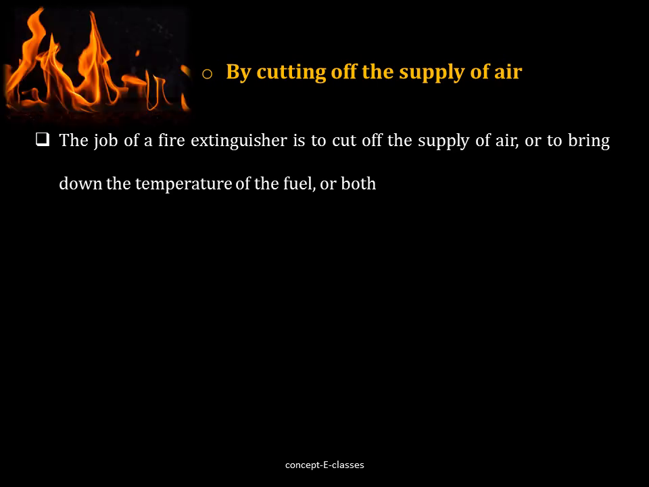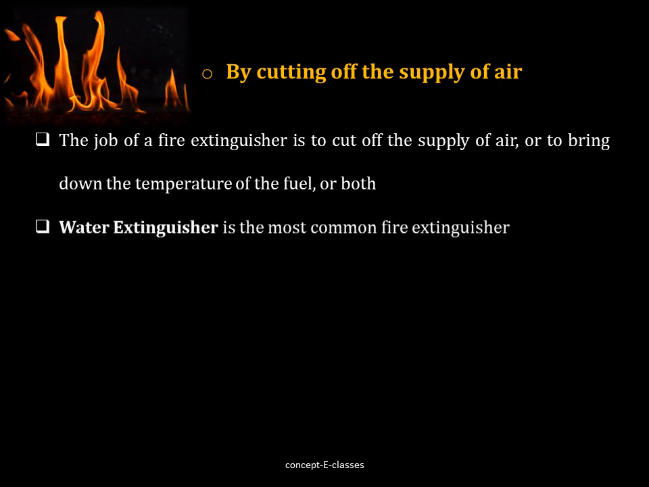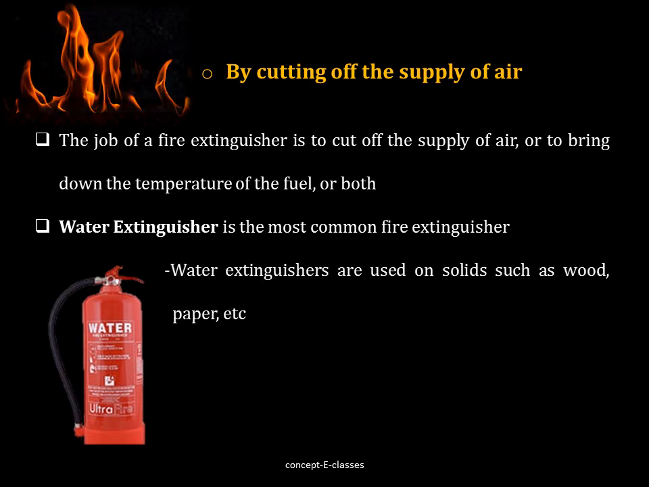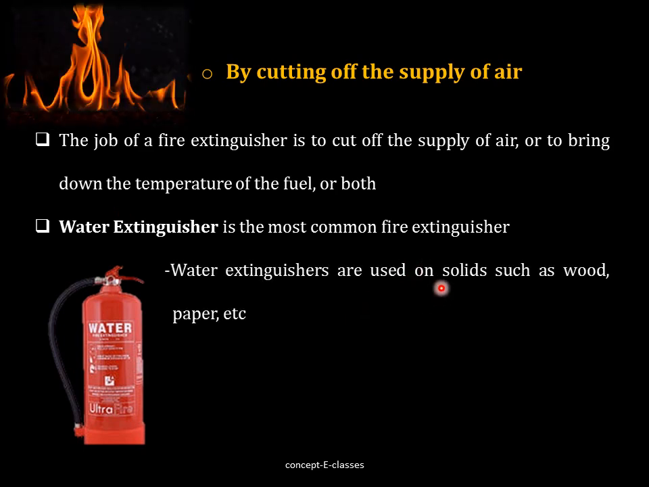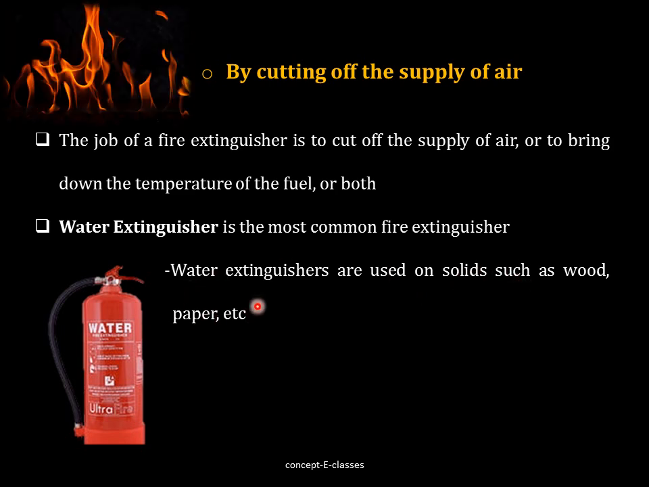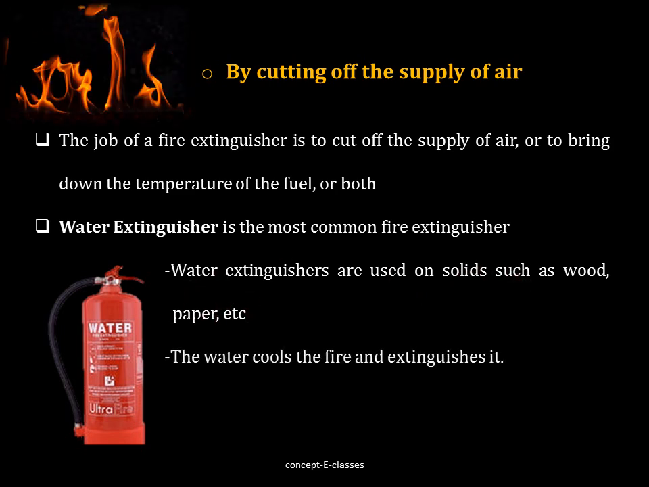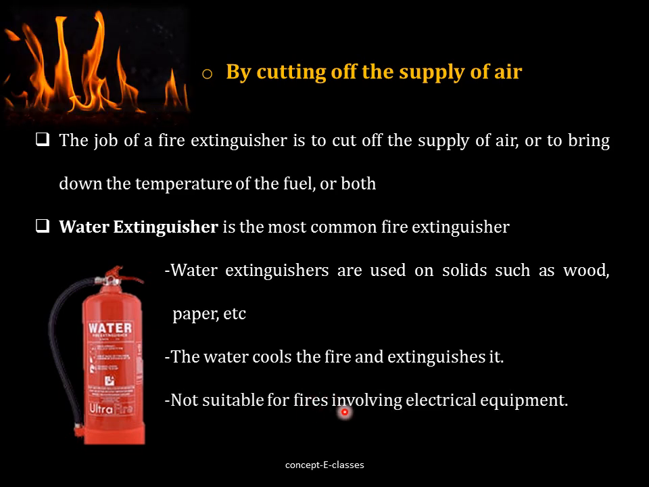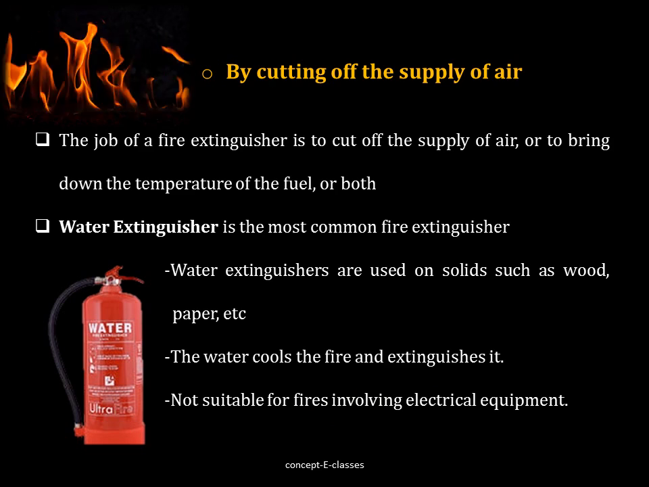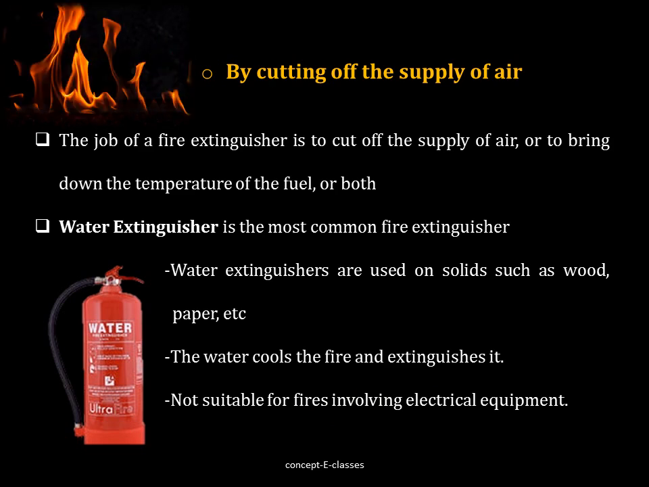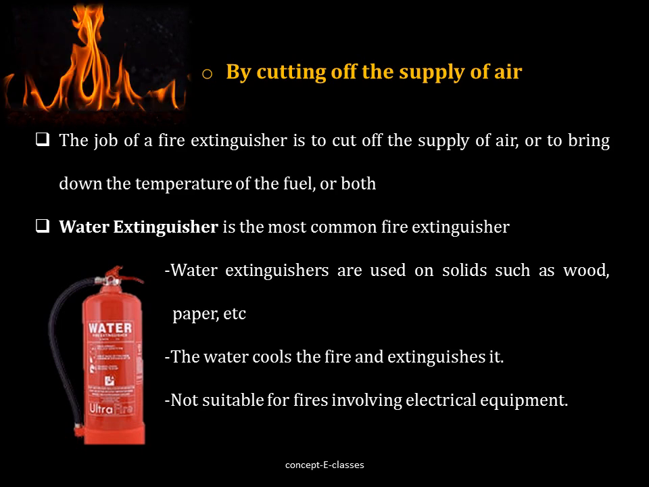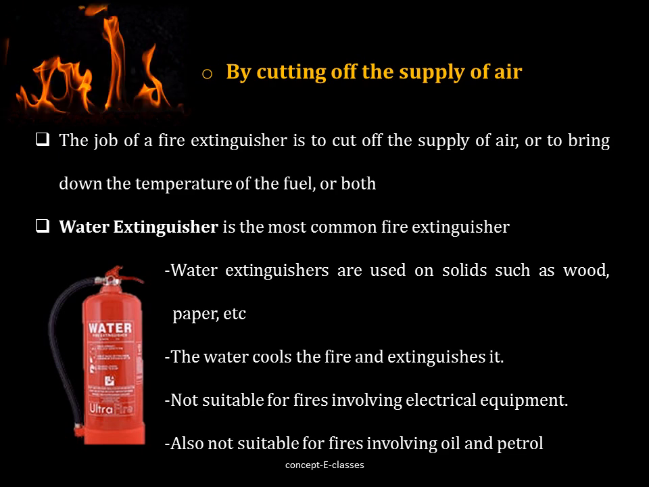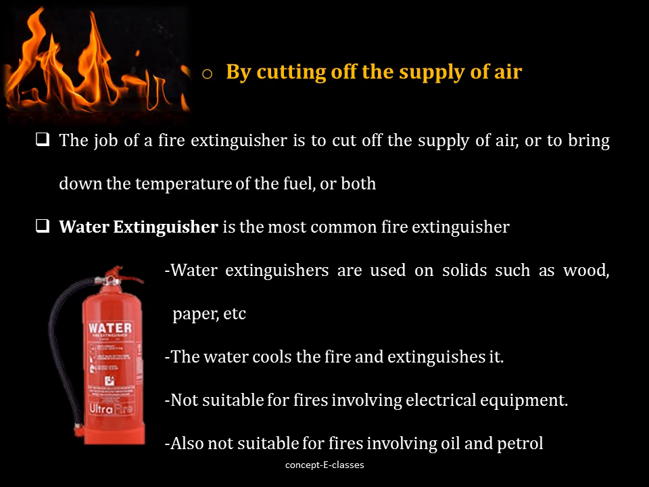There are different types of fire extinguishers. The most common one is the water extinguisher. The water extinguisher is used for extinguishing fires on solids such as wood, paper, etc. The water cools the fire and extinguishes it, but it is not suitable for fires involving electrical equipment. That is because if electrical equipment is on fire, the water may conduct electricity, harming those persons who are putting out the fire. And it's also not suitable for fires involving oil and petrol.